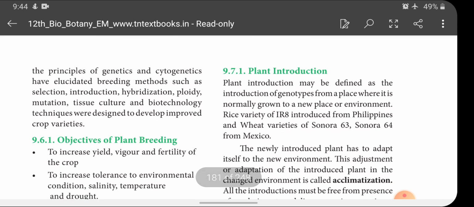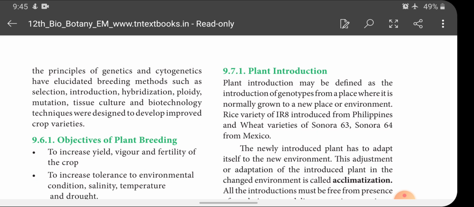First one, plant introduction. Plant introduction may be defined as the introduction of genotypes from a place where it is normally grown to a new place or environment. So what is plant introduction, children? The entirely different genotypic composition of one plant is introduced into a new environment from its old place. This is called what? Plant introduction.